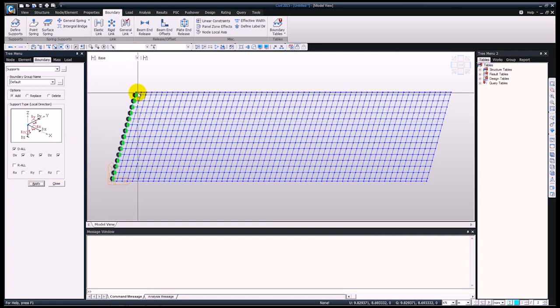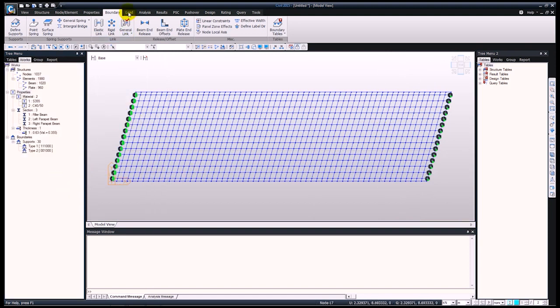By pressing apply, you can see that the hexagonal shape has appeared. This represents the 6 degrees of freedom, as you can see in the dialog box as well. Next, I will do the same procedure on the other side, except that the supports are going to be different. In this case, I will just restrain it for the dz. Okay, so by pressing apply, you can see that these have been restrained as well.